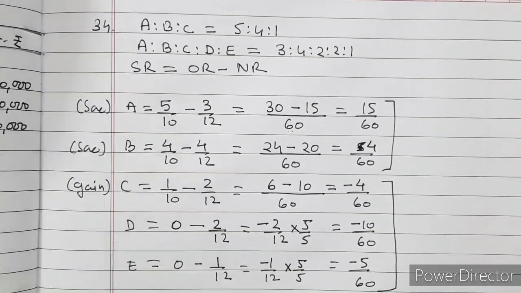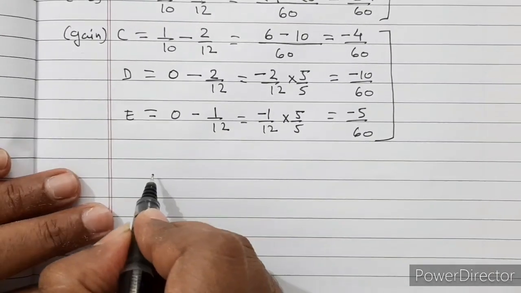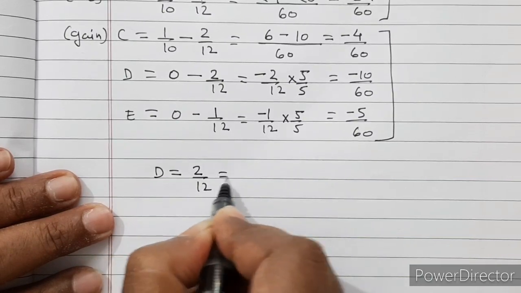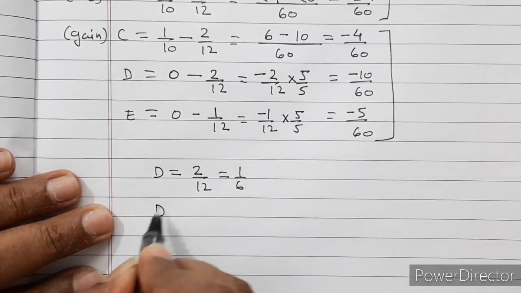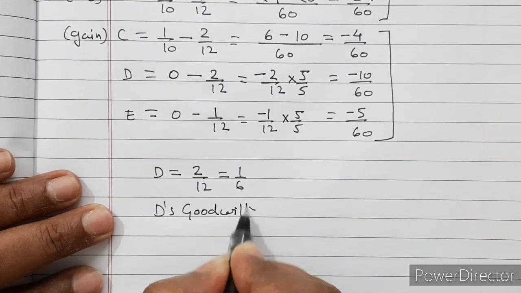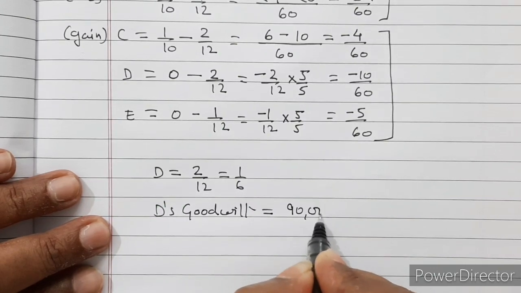And now let us calculate the total goodwill of the firm. So D's share is 2 by 12, that is equal to 1 by 6, and D's goodwill is equal to 90,000.